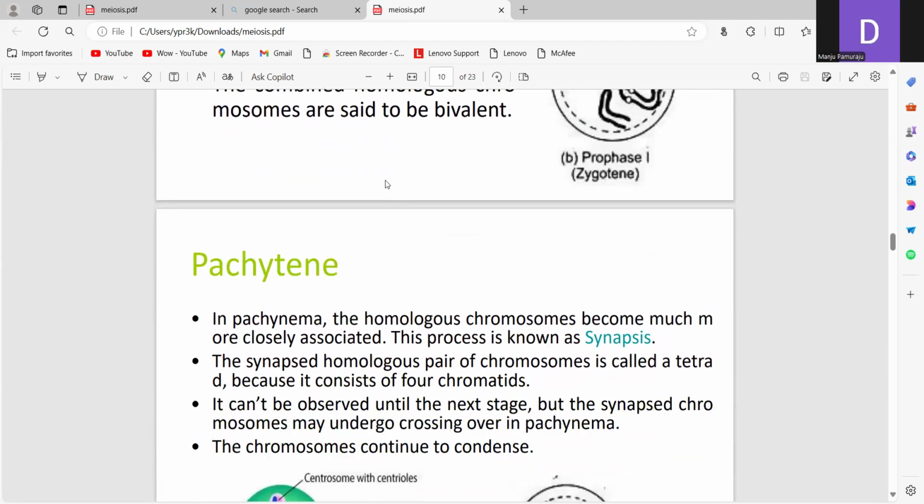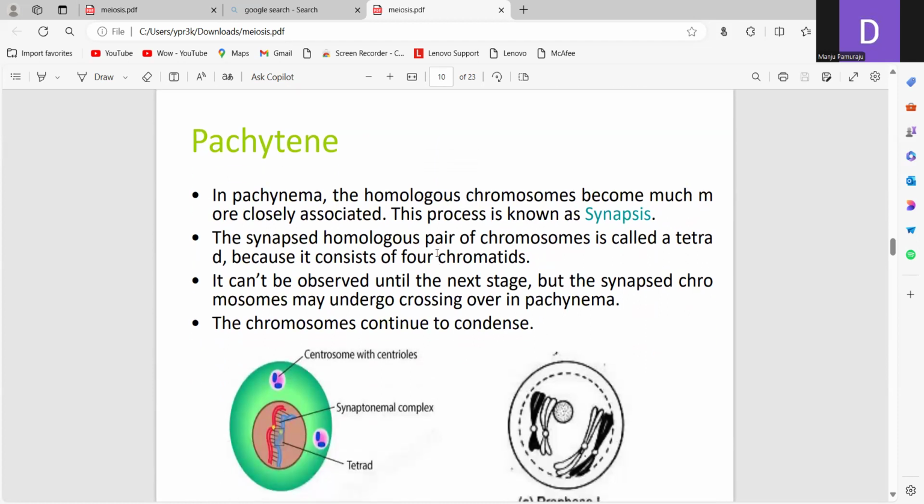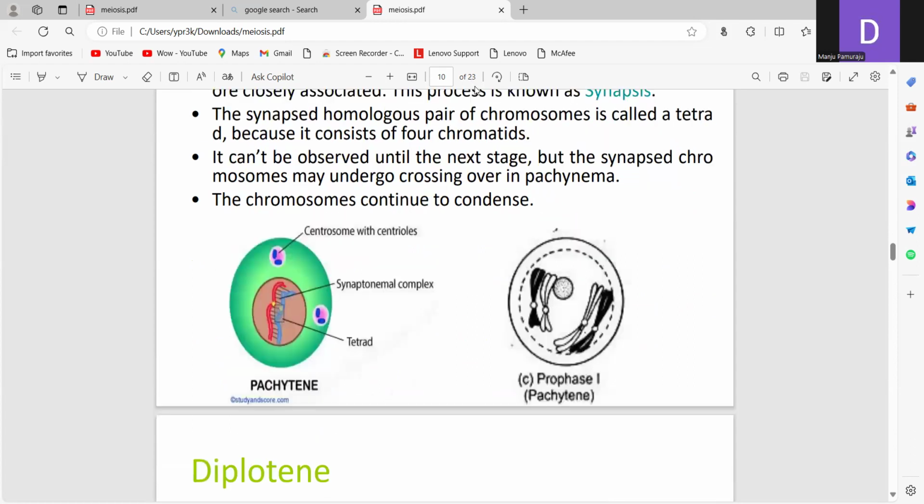So next, in pachytene, the pair of chromosomes become twisted and cannot be distinguished separately. As a consequence of this synapsis, the number of observable chromosomes is only half of the somatic number. This is called a bivalent, so bivalent formation. Crossing over also takes place in the pachytene stage, and it involves mutual exchange of the hereditary material.